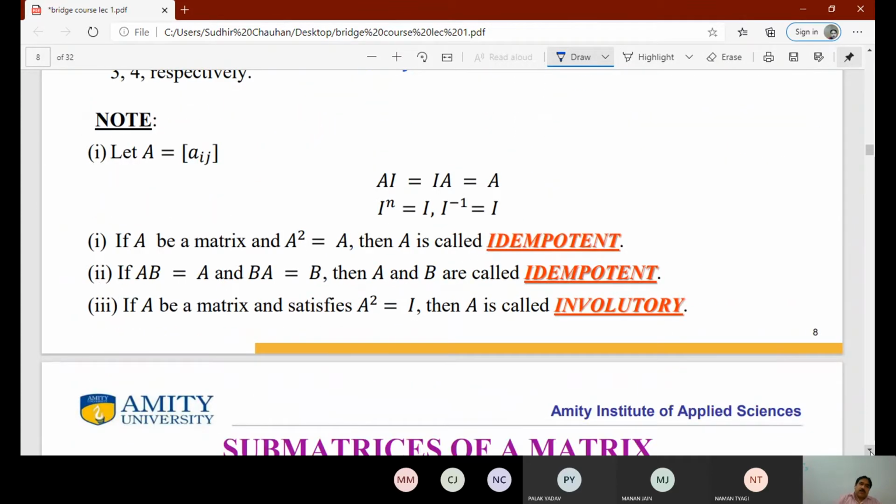Now we have some important properties according to the definitions. If A is A_ij, then A into I is equal to I into A is equal to A. So if we multiply any matrix by the identity matrix, it will be equal to the same matrix. And if we multiply the identity matrix n times, we still get the identity matrix, and its inverse is also the identity matrix of the same order.